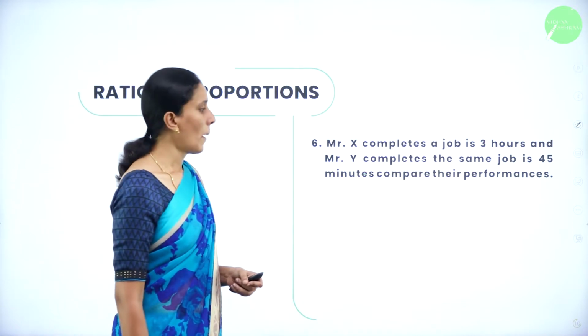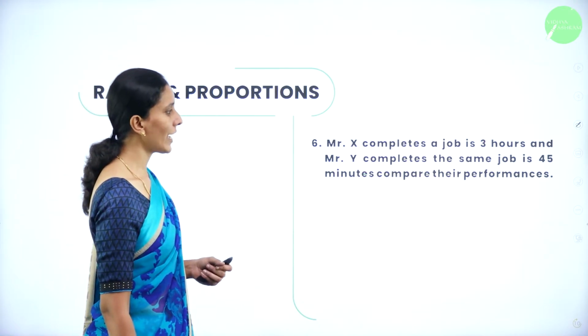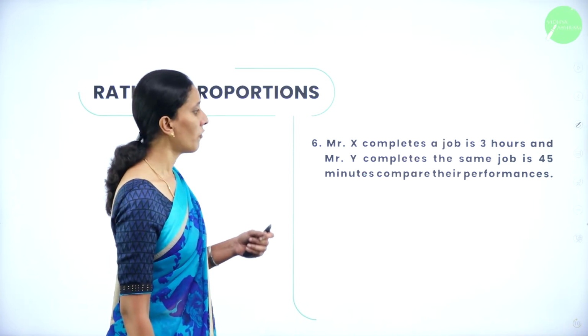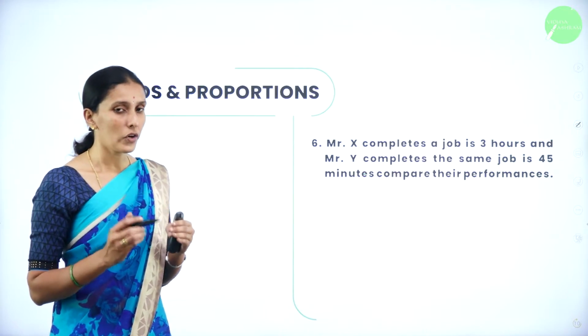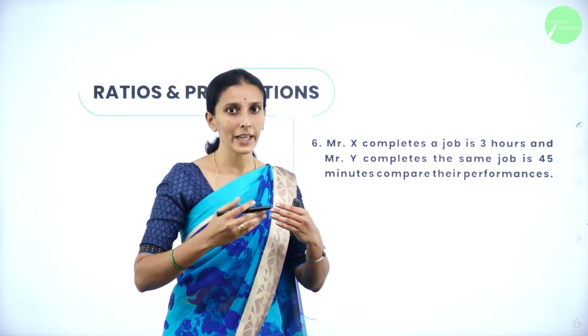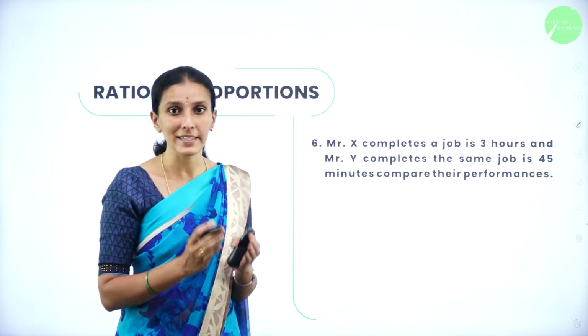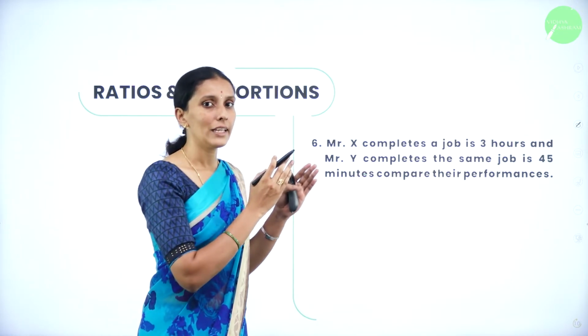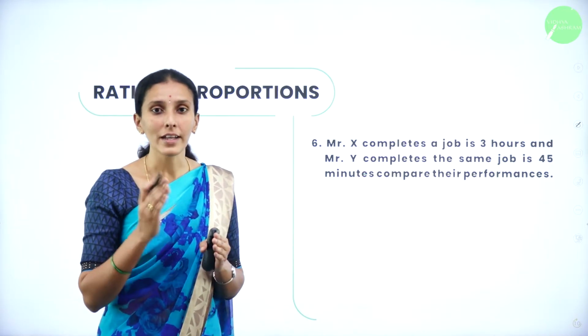Next question. Mr. X completes the job in 3 hours and Mr. Y completes the same job in 45 minutes. Compare their performances. I already said, when you are comparing the same quantities, units of measurement must be the same. For example, in our previous case, wheat as 15 kg and sugar as 4 kg.